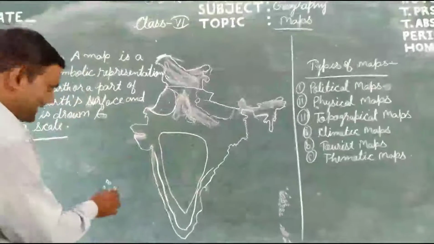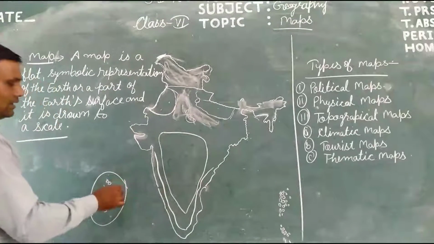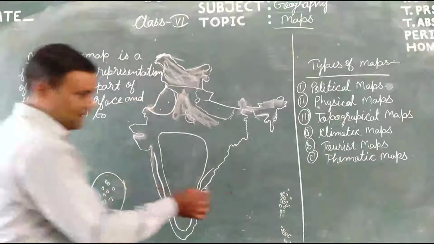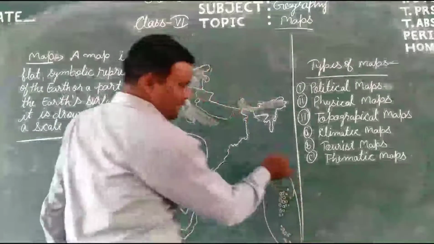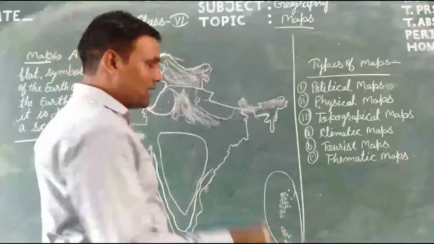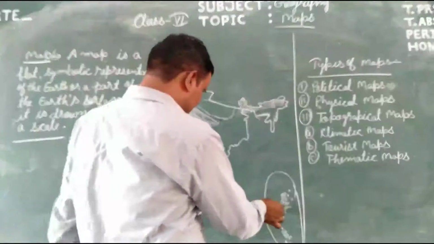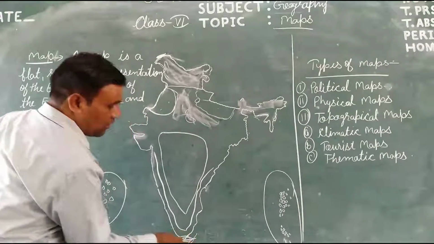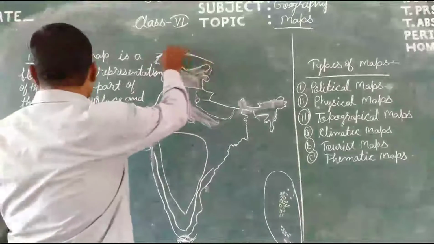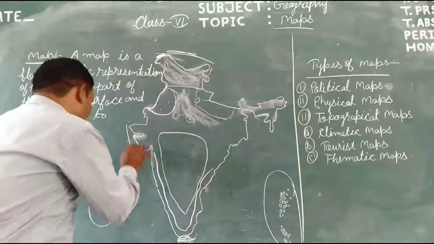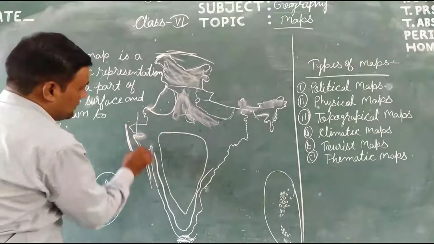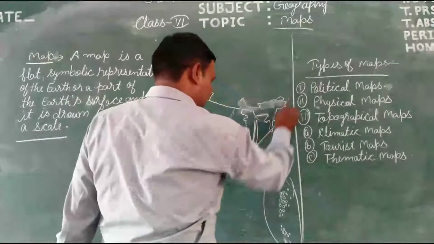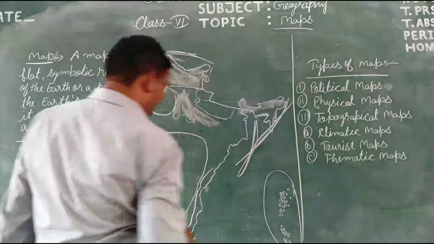And here students, it is Lakshadweep. It is a part of India, yani a union territory of India. It is the Andaman and Nicobar Islands, also a union territory. It is the southern part of India. It is the northern part of India, and this is the western part of India. And it is the eastern part of India.